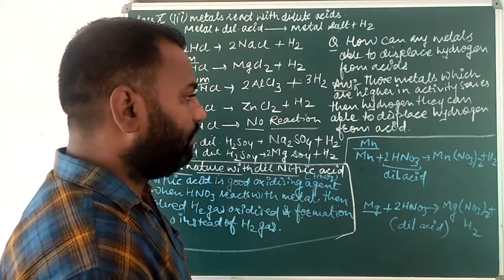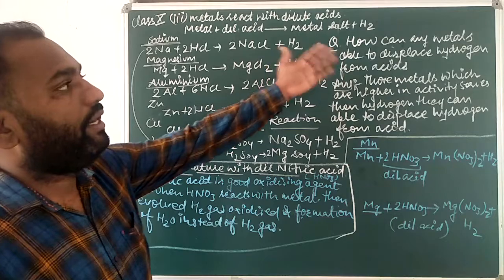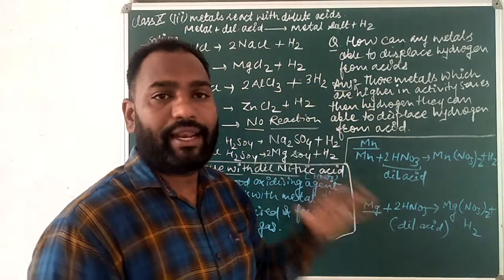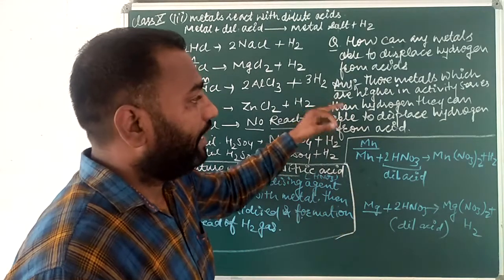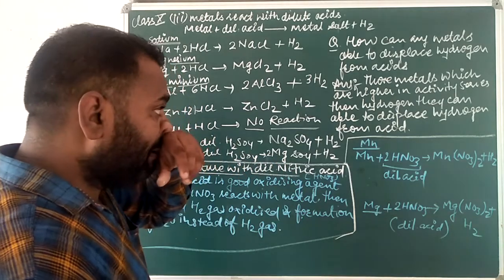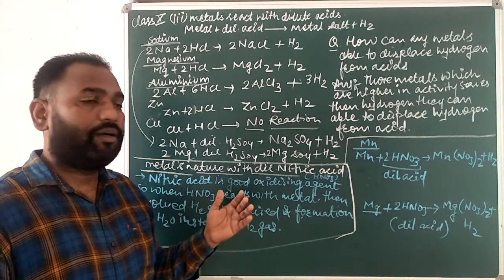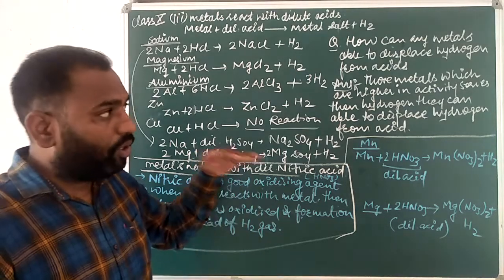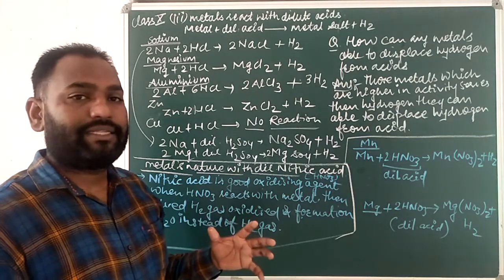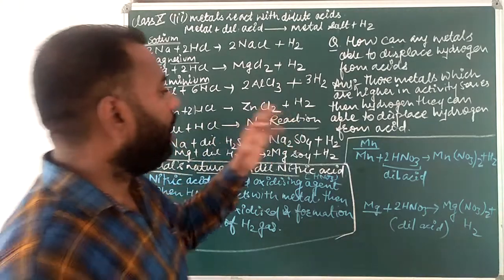Let's start one more topic. I hope you are understanding what I am telling here. How can any metal displace hydrogen from acids? It means those metals which are higher in the reactivity series or activity series can displace the hydrogen from dilute acids. But those which are not in the upper side, just below hydrogen in the reactivity series, are considered unable to displace the hydrogen, like copper cannot displace hydrogen.